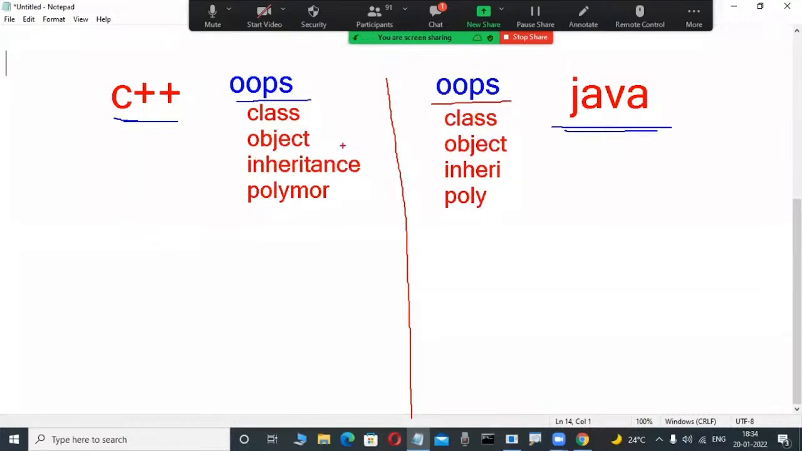C++ and Java, conceptually: what is class, what is object, what is inheritance, what is polymorphism, encapsulation, binding, something like this. Okay, but observe here.